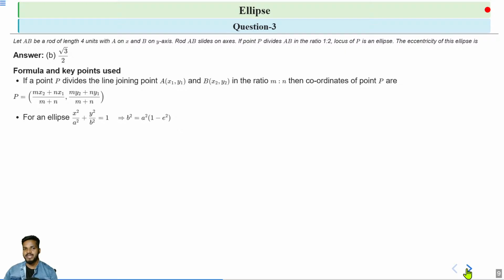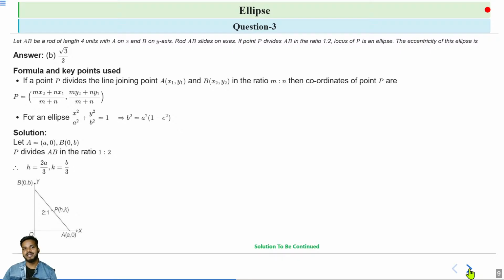Okay. And there is a relation between a, b and e, that is b square is equal to a square into 1 minus e square for any ellipse x square by a square plus y square by b square is equal to 1. Okay, so let's solve. Now, there is a rod AB with a length 4 unit and A lies on x axis. So let the point A be (a, 0) and point B be (0, b), that lies on y axis. Okay. Now P divides this rod AB in ratio 1 is to 2. So by using section formula, we get h is equal to 2a by 3 and k is equal to b by 3. We just apply the section formula. So there is a rod as in this figure.